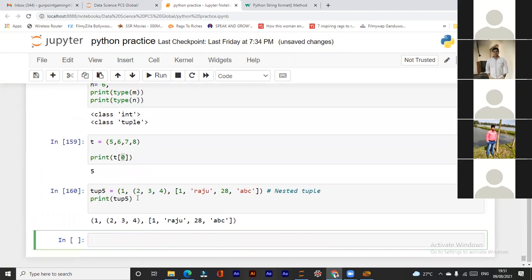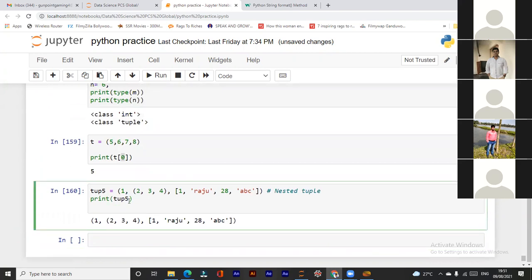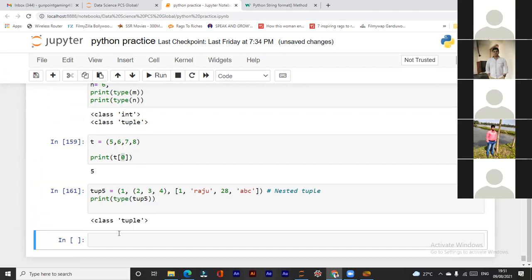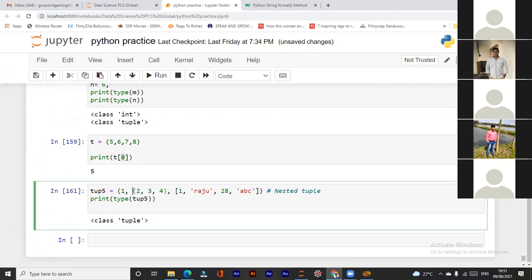See, if I check the type of the tuple, the class is tuple. So this is valid. We can use a tuple within a tuple. We can use a list within a tuple. But as I said, tuples are immutable. But if we are using a list within a tuple, then we cannot change the whole list item, but I can change the elements within that list.